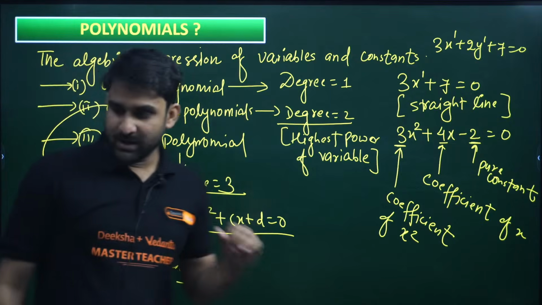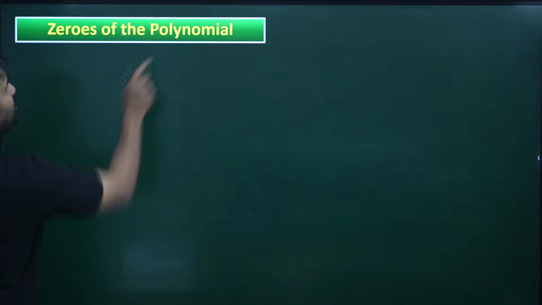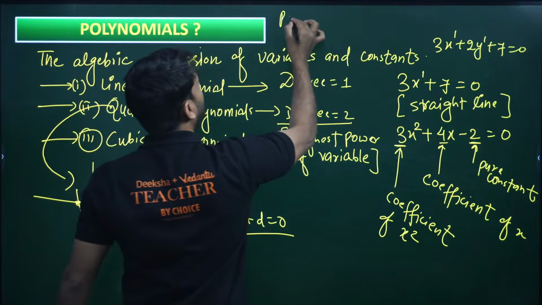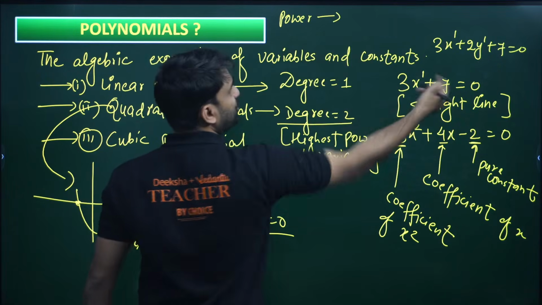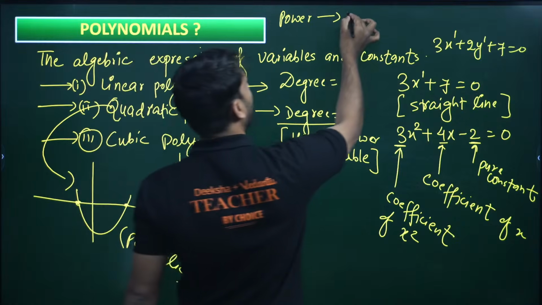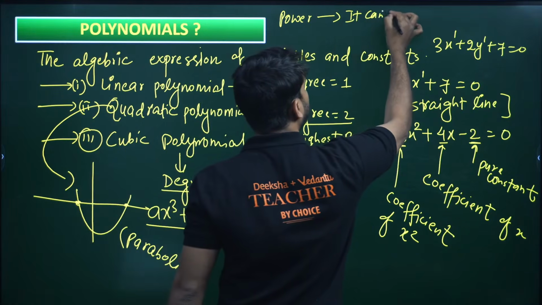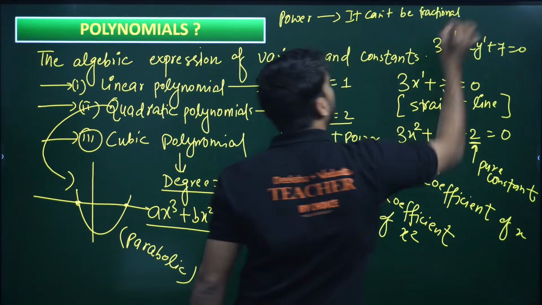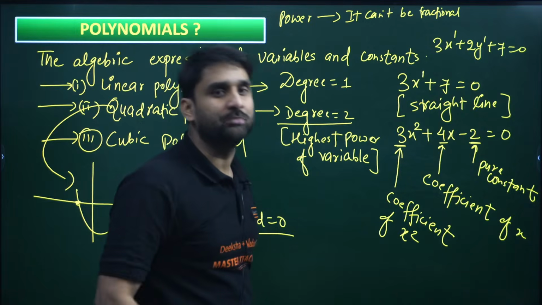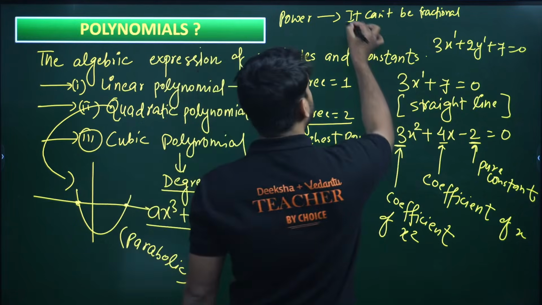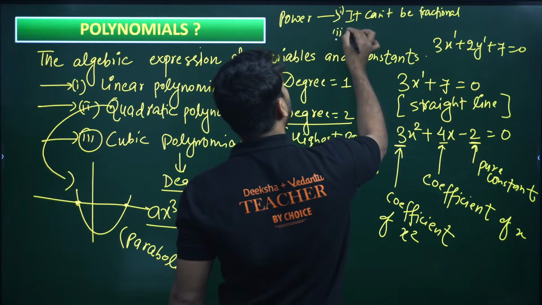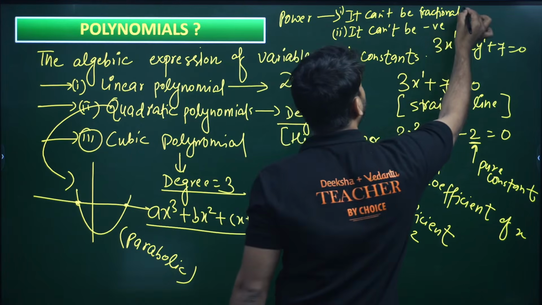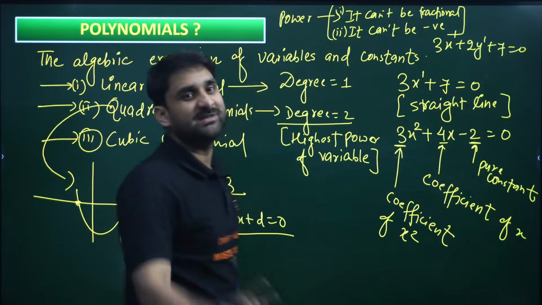This is all about it. Now, moving to the next point, one more thing I want to tell you, my dear. If we talk about the power, x to power 1, x to power 3, the power can't be fractional. If the power of any variable is fractional, that is not a polynomial. This is a very important point. And the second point, the power can't be negative. If these 2 conditions are coming in front of you, that is not a polynomial.